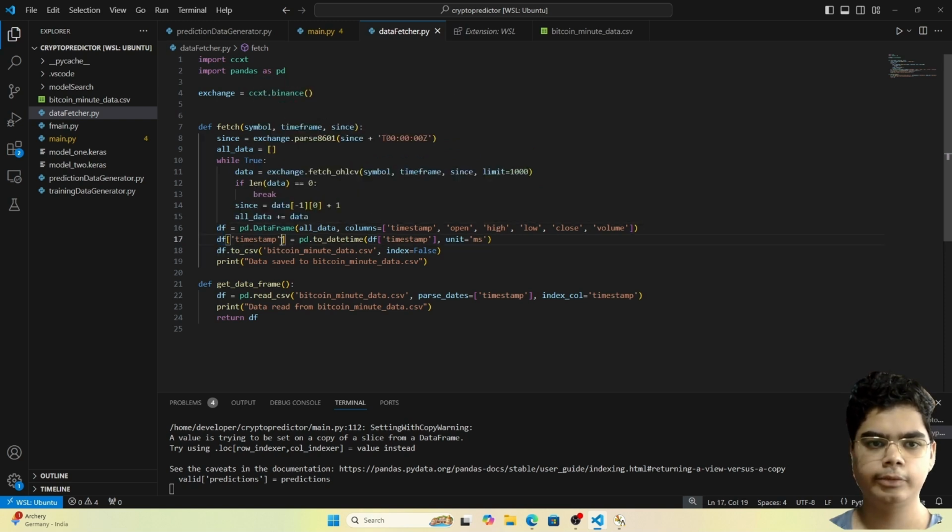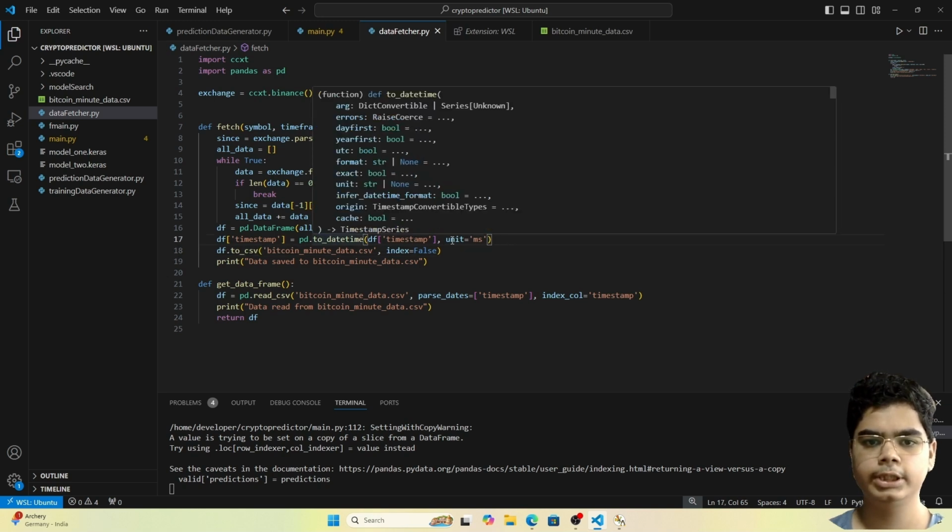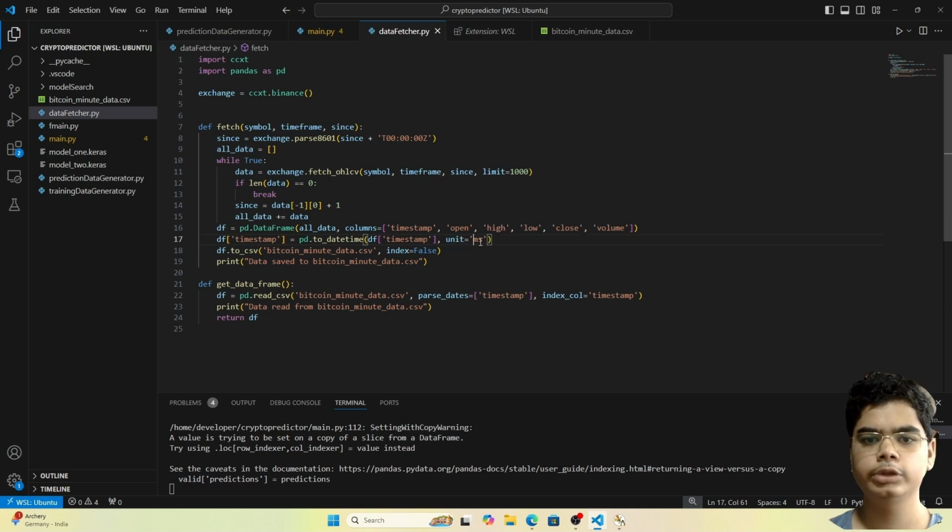Now we have one extra step to do in this data frame, which, as I said before, is a data type provided by the pandas package. In this data frame we will fetch the timestamp column, and then we will format it to datetime, since we know that the time stored in this timestamp column will actually be time and date. So we'll format it as datetime, and we will use the unit milliseconds.